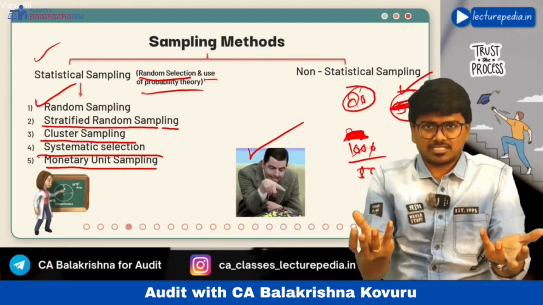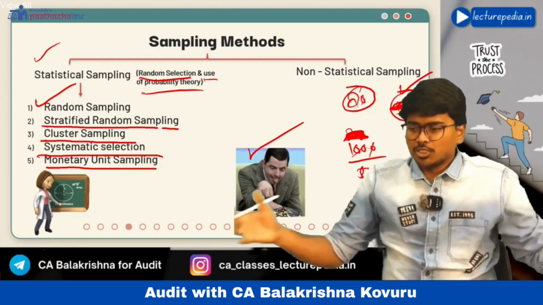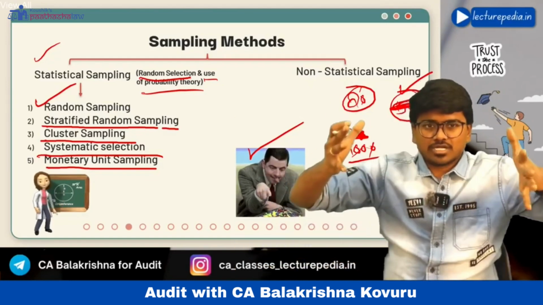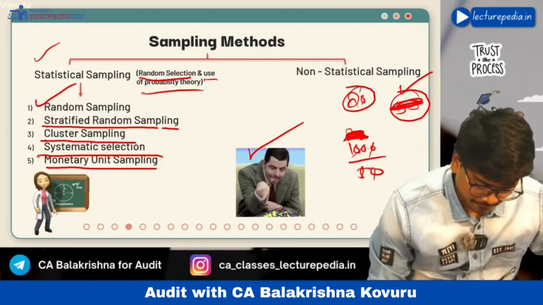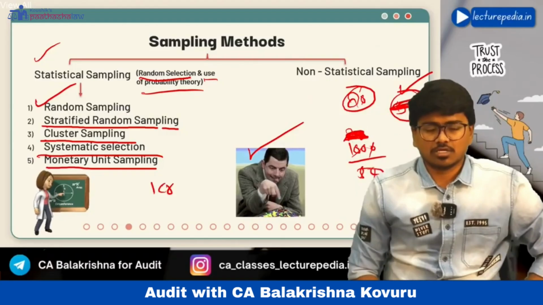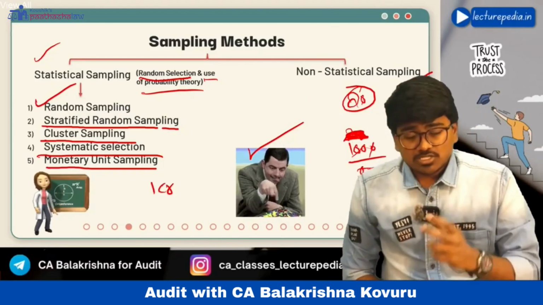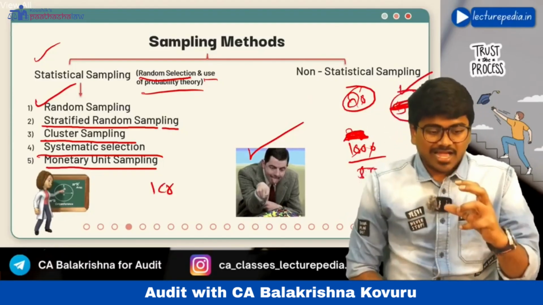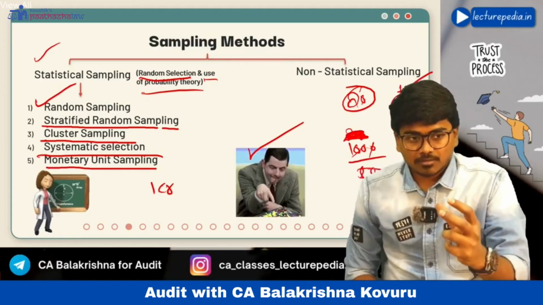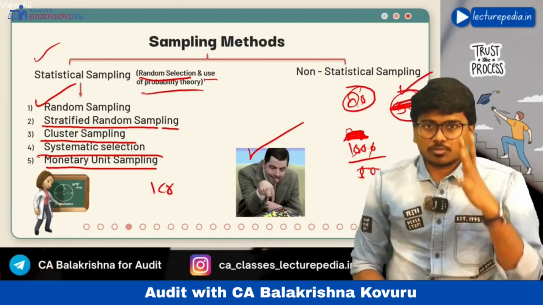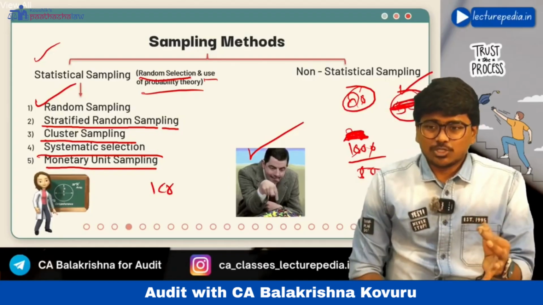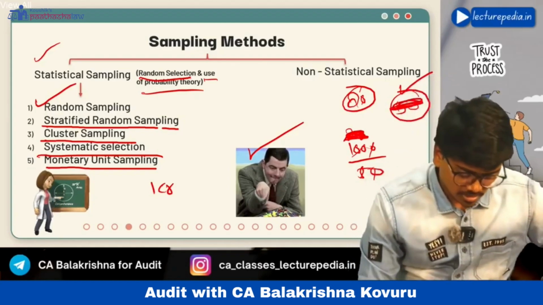Assigning weights is simple. First, you take the total value of debtors. Let's say the total value of debtors is 1 crore rupees. From this you have to assign the weights. The debt of a particular person, Mr. A, is 20 lakh rupees, so the weight that you will assign to that person is 20%.